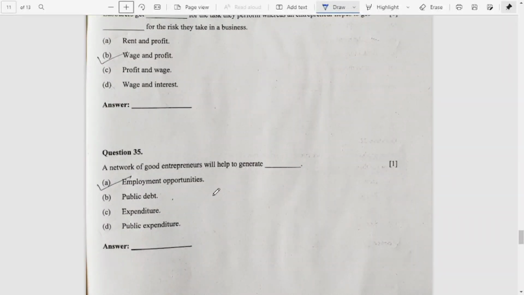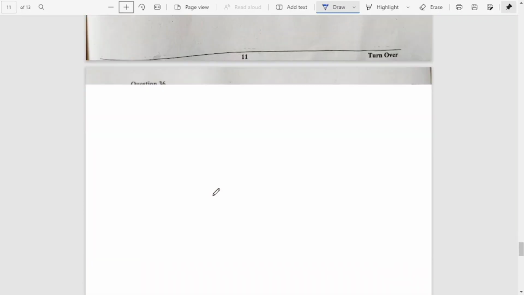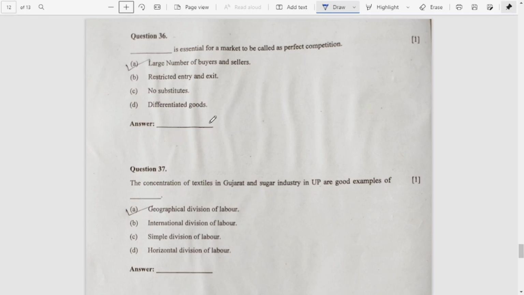Answer is A. Number 36, dash is essential for a market to be called a perfect competition. The answer is large number of buyers and sellers. A is the correct answer.